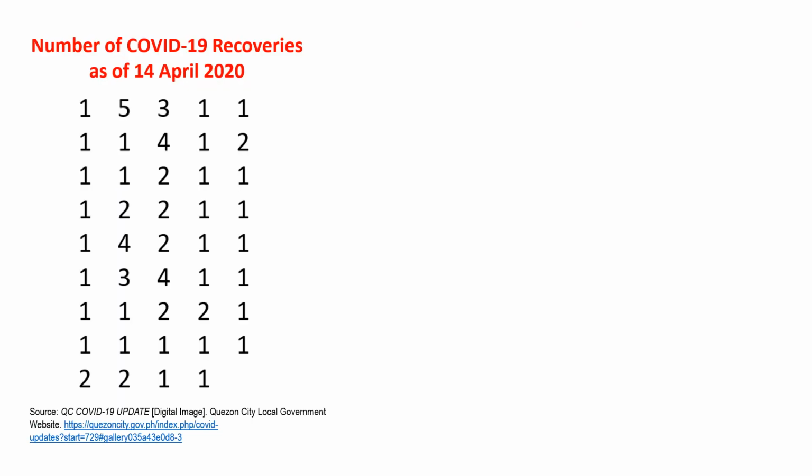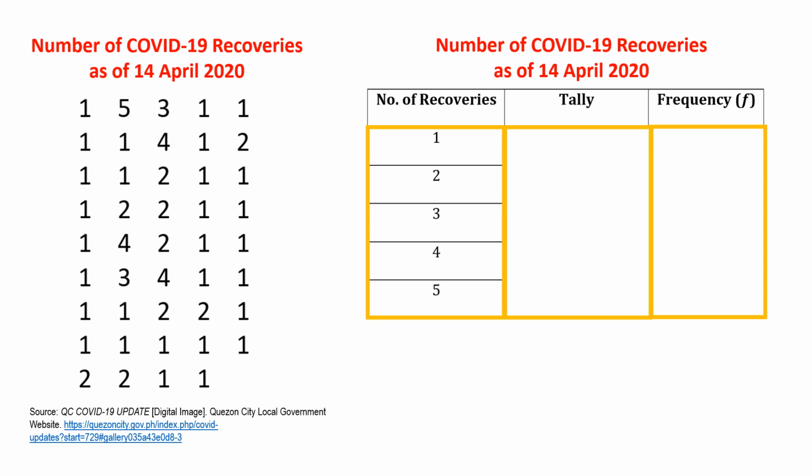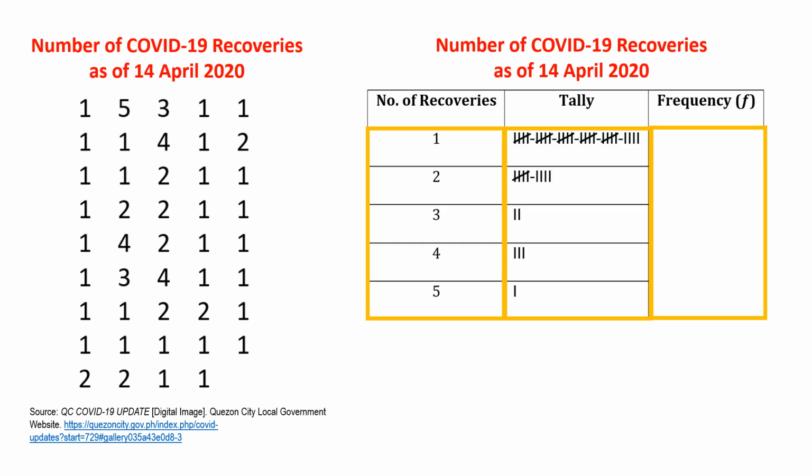As of April 14, 44 barangays in Quezon City recorded the following number of COVID-19 recoveries. Construct a frequency distribution for the data. Step 1. Make a table and place the single data values in column 1. Note that the number of recorded COVID-19 recoveries range from 1 to 5. Step 2. Tally the data in column 2. Step 3. Count the tallies and place the total in column 3.